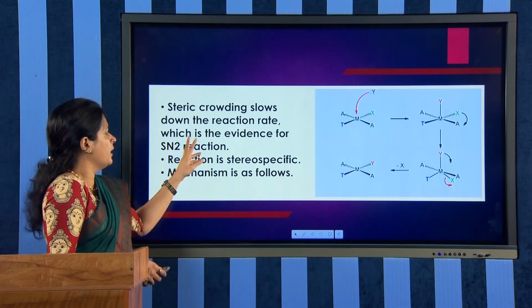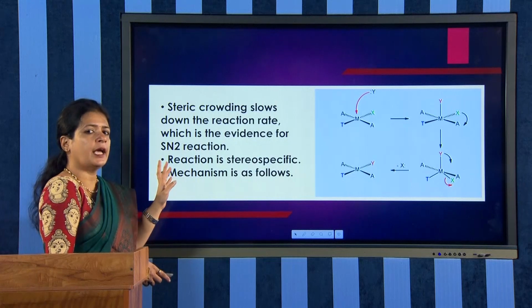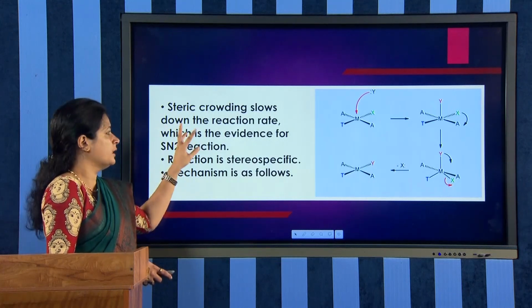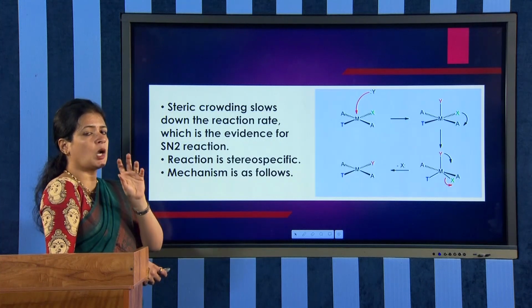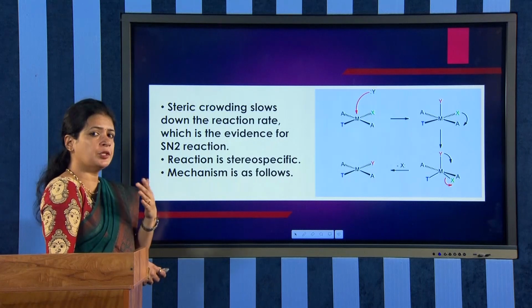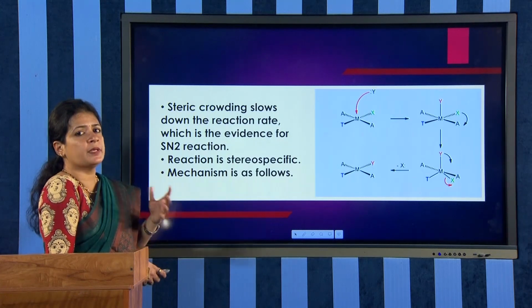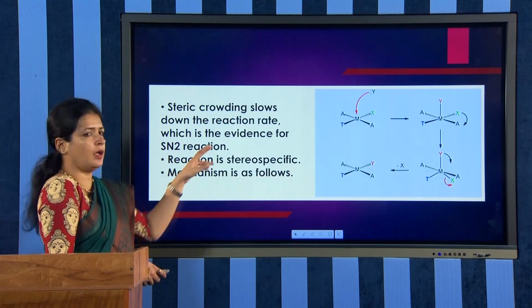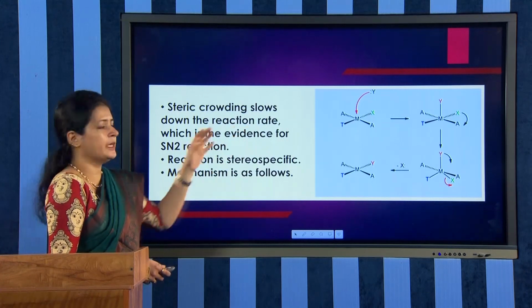That is how we understand that SN2 is the mechanism in square planar complexes. So the evidence is that steric crowding slows down the substitution. Also the reaction is stereospecific, and I will explain how by explaining the mechanism.